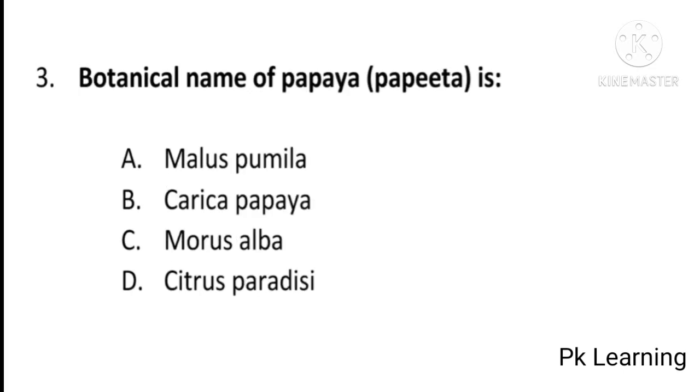And next question is botanical name of papaya, papita, is Malus pumila, Carica papaya, Morus alba or Citrus paradisi. And answer is B, Carica papaya. Botanical name of papaya or papita is Carica papaya. B is the correct option. And next question is